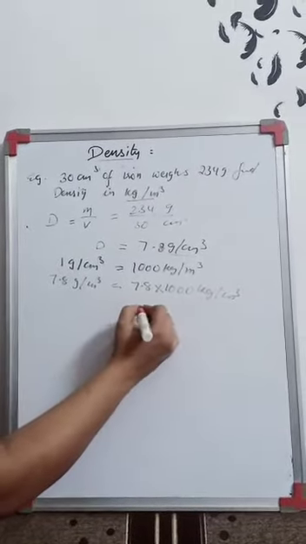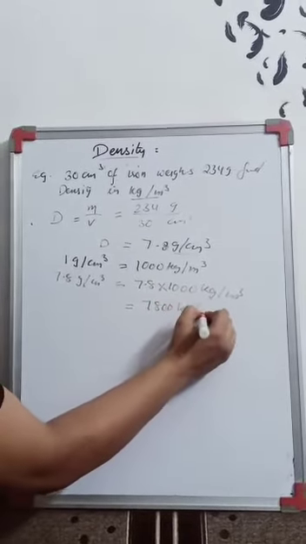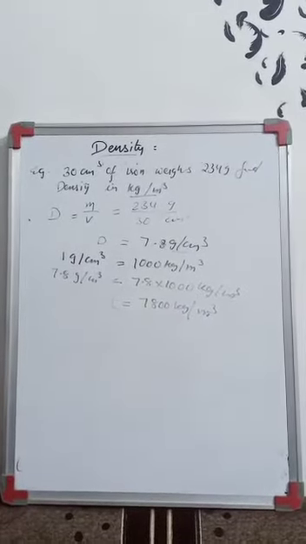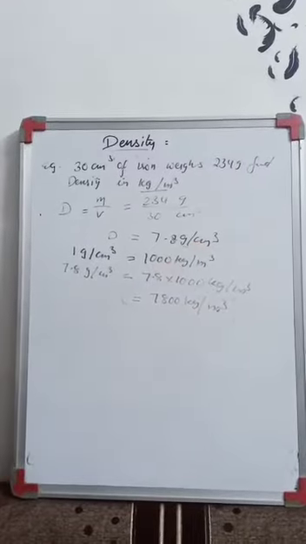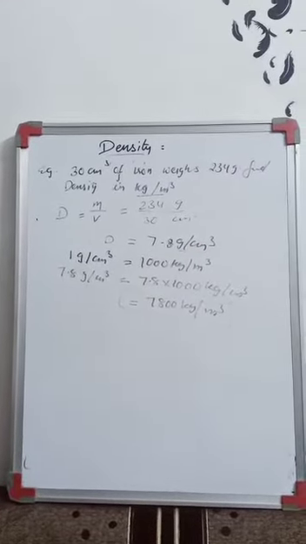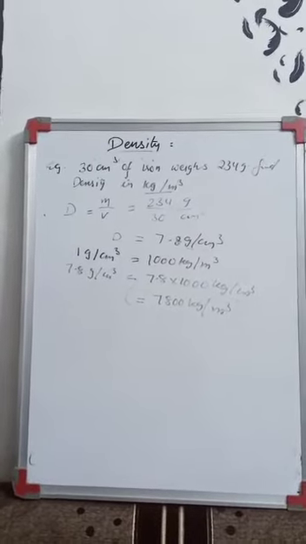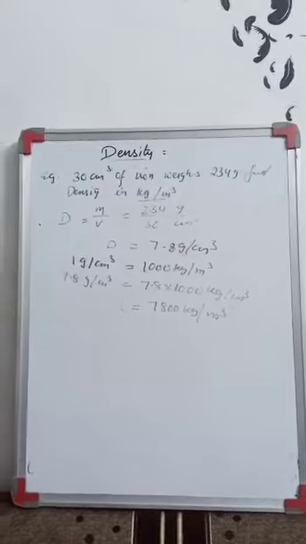So it will become 7800 kilogram per meter cube. That will be your answer, right? So in this way you can convert the CGS unit into the SI unit just by having the relation, and density is directly calculated by the formula, that is mass upon volume, right? So the next topic is distance.